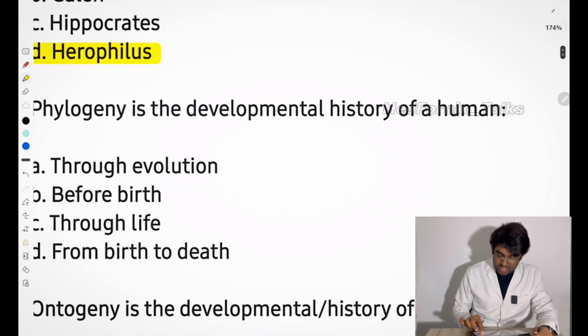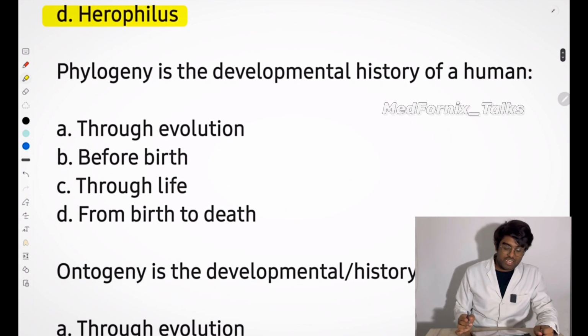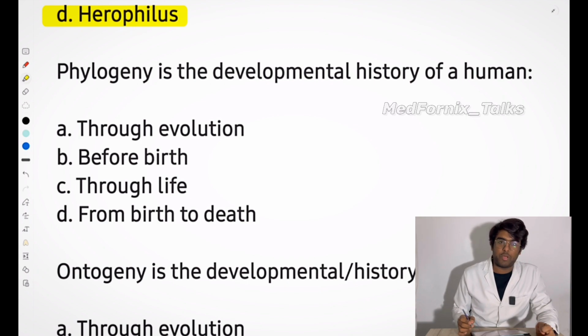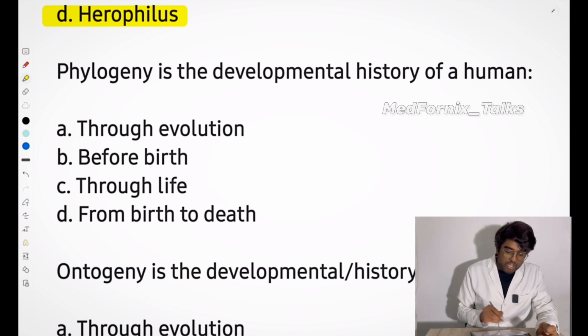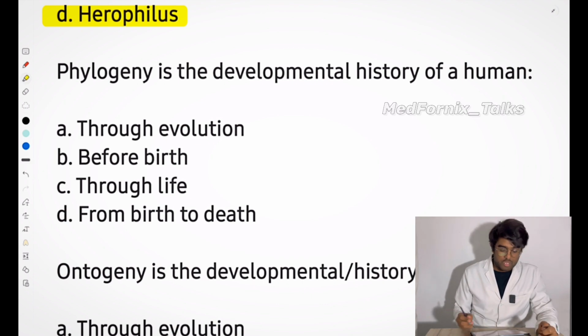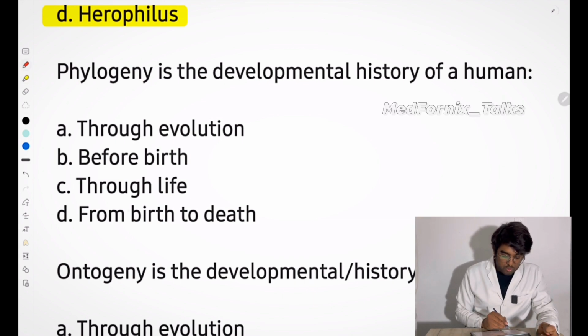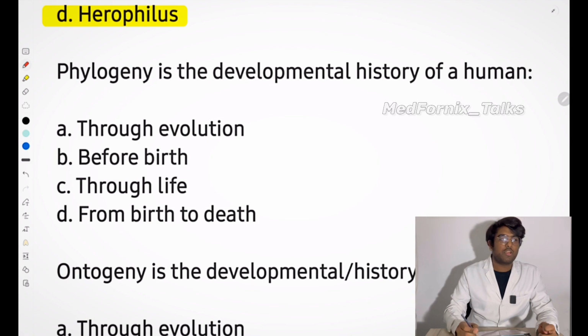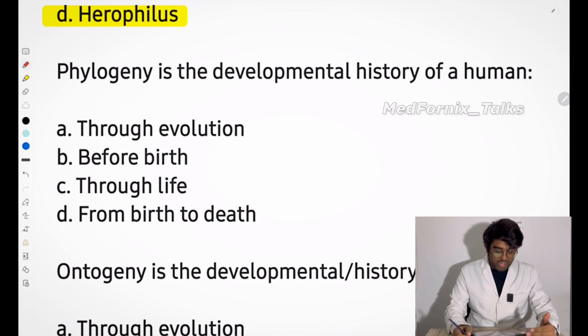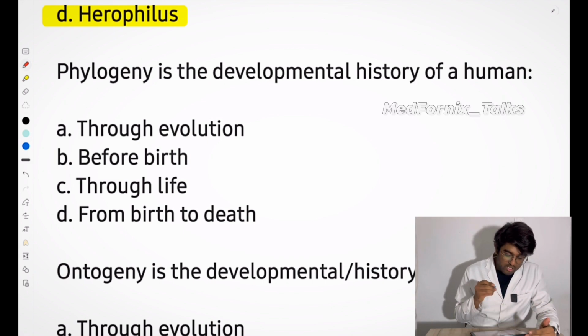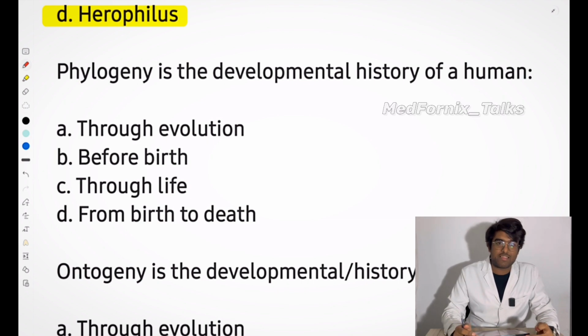Then next question, phylogeny. Phylogeny is the developmental history of a human. This topic I haven't taught you in general anatomy, but now in the questions we will talk about that. Options given: through evolution, before birth, through life, from birth to death. You have studied phylogeny in your class 11, right?